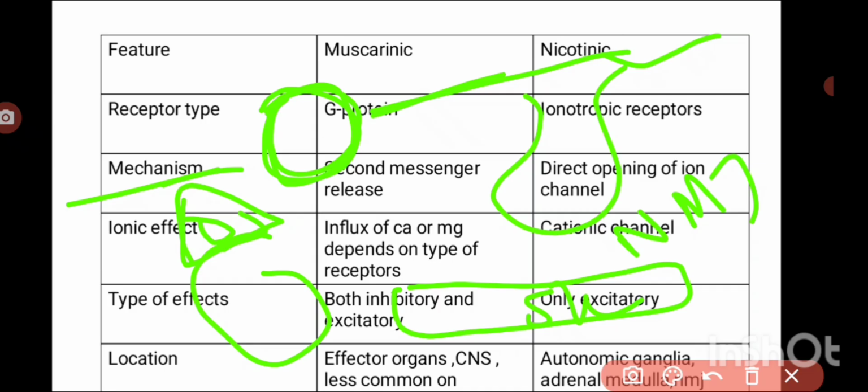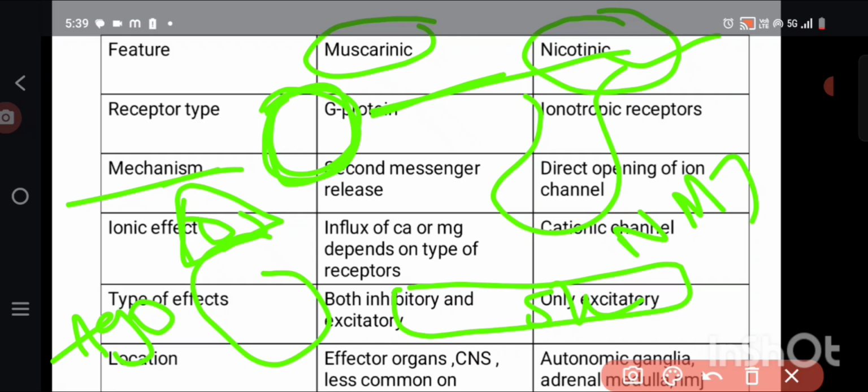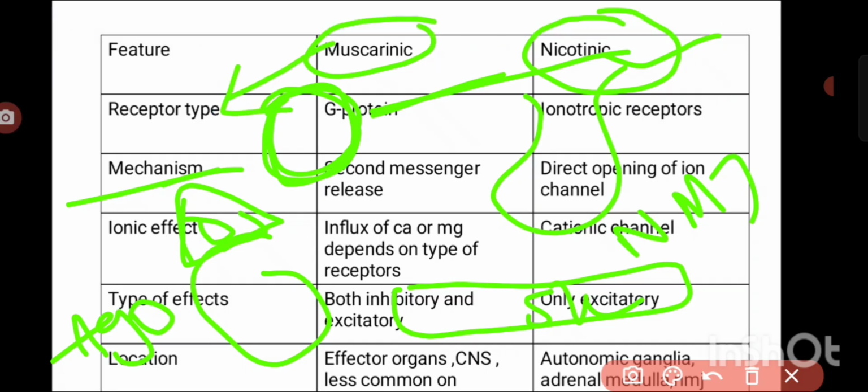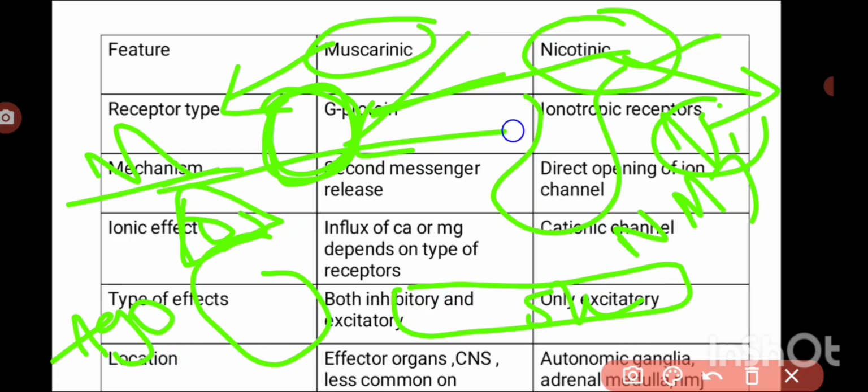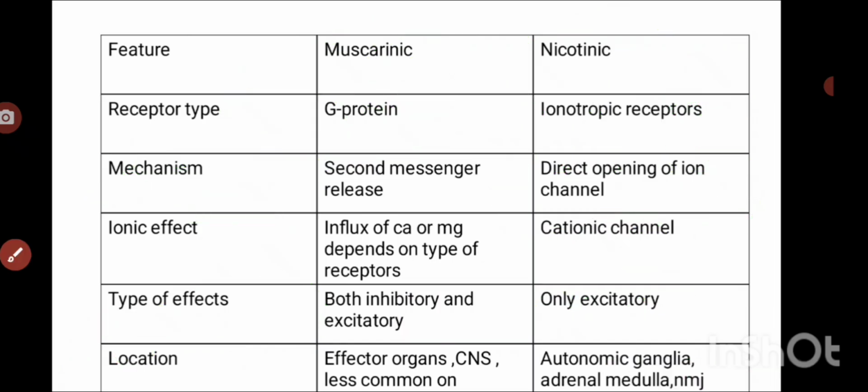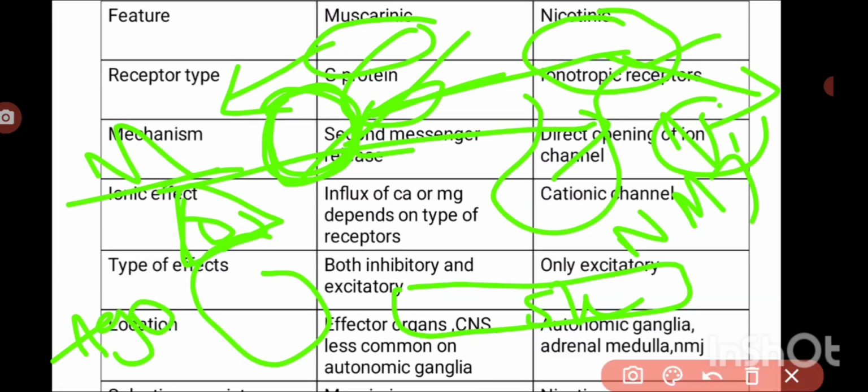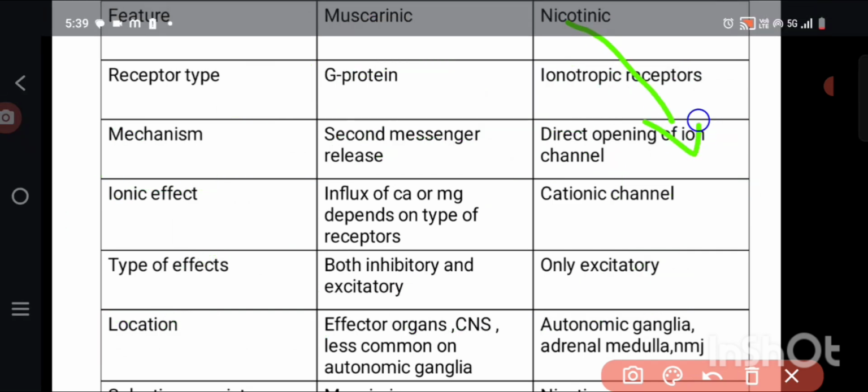So that is the basic info, and then there are selective agonists. Some drugs only stimulate the muscarinic receptors, and some drugs only stimulate the nicotinic receptors. A selective agonist for the muscarinic receptor is muscarine. A selective agonist for the nicotinic receptor is nicotine. Nicotine won't stimulate the muscarinic receptor, whereas muscarine won't stimulate the nicotinic receptor. It only stimulates muscarinic receptors. Again, the muscarinic receptors are of various types, and the nicotinic receptors are of various types.